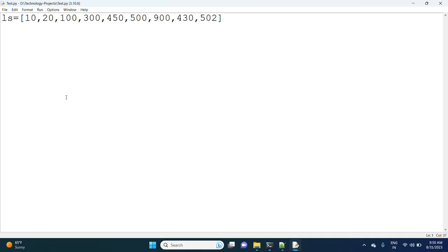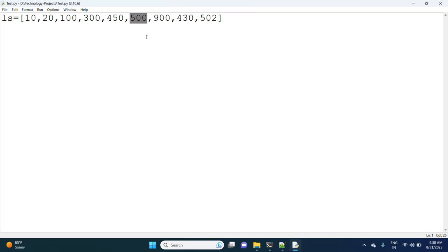So I need to process the elements which are below 500. According to our requirement, how many elements should it process? Only these elements it should process. After this 500, it should not process and it should break the execution.